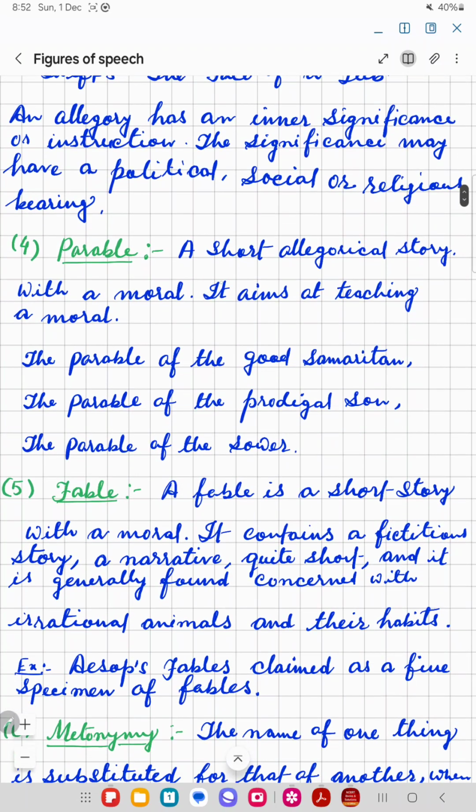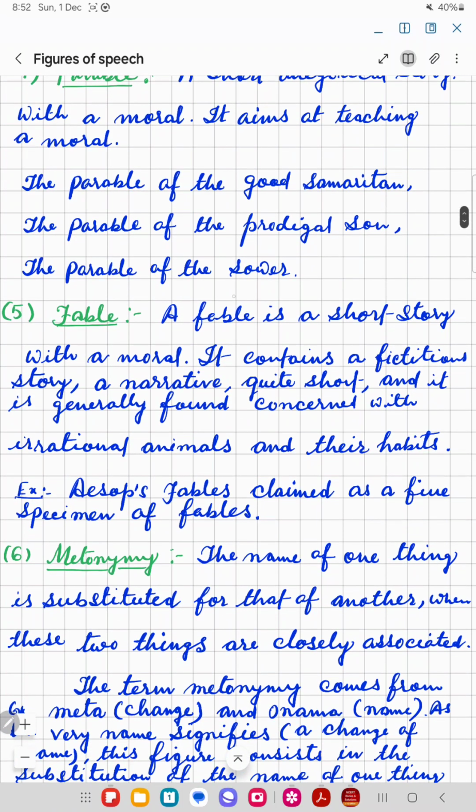Parable. What is parable? Parable is a short allegorical story with a moral. It aims at teaching a moral. The parable of the good Samaritan, the parable of the prodigal son, the parable of the sower. Next is fable.